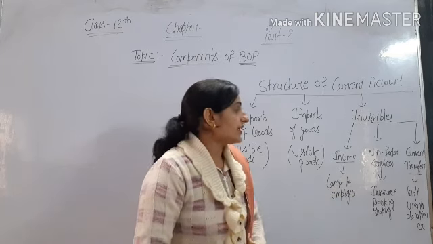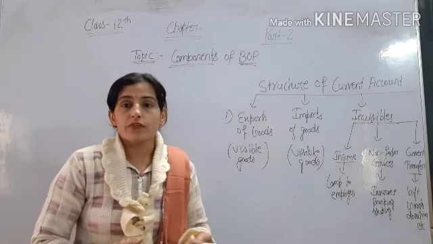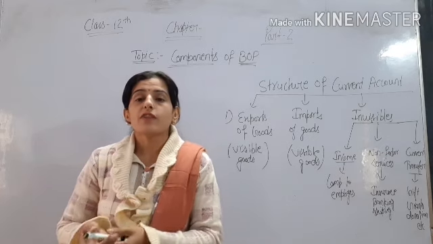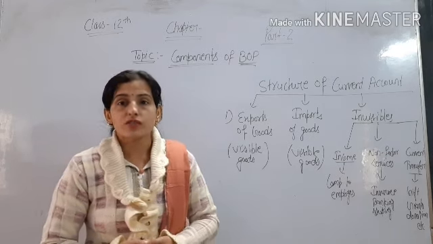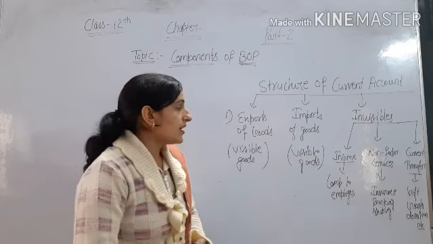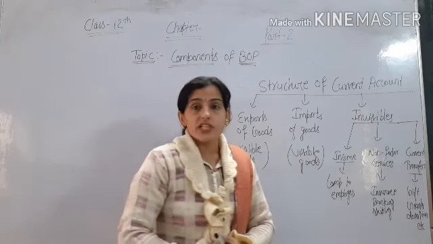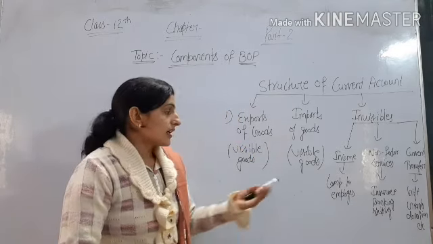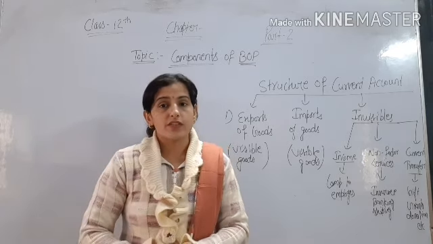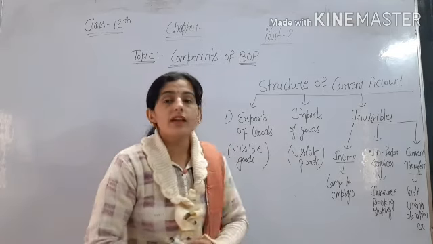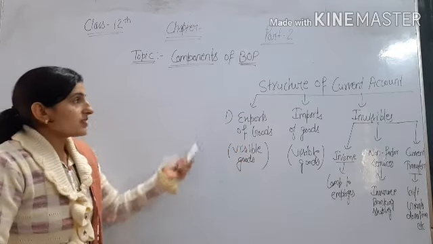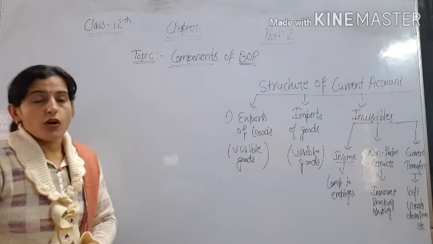Okay. Then current transfer. Current transfer means gifts. If we are giving a gift to the rest of the world, or if we are receiving a gift from the rest of the world, then this is included in the current account. Then grant, donation. Grant means if we are giving a grant or donation to the rest of the world, or if we are receiving, then all of these are included in the current account. Okay. So this is the structure of the current account.